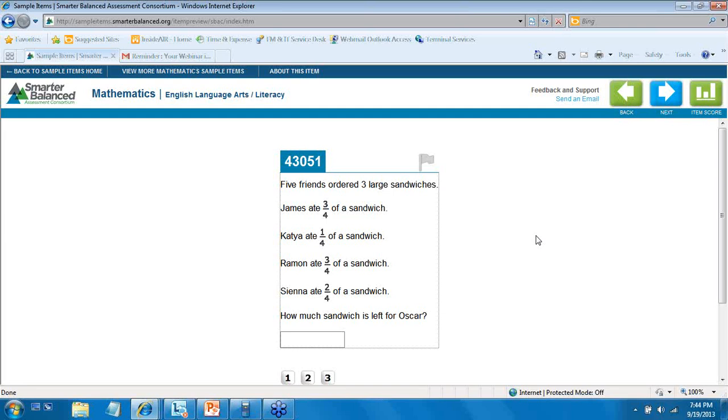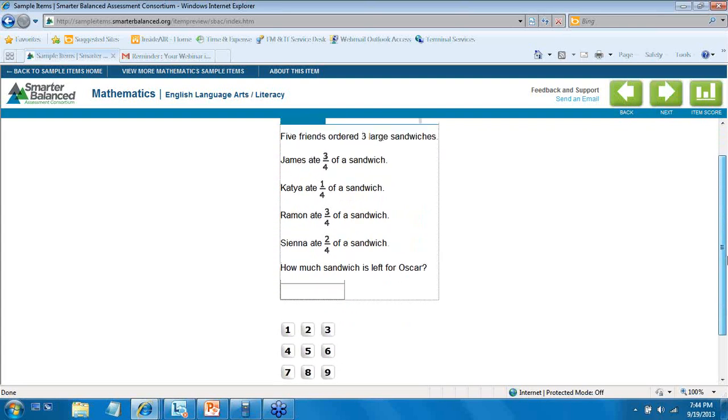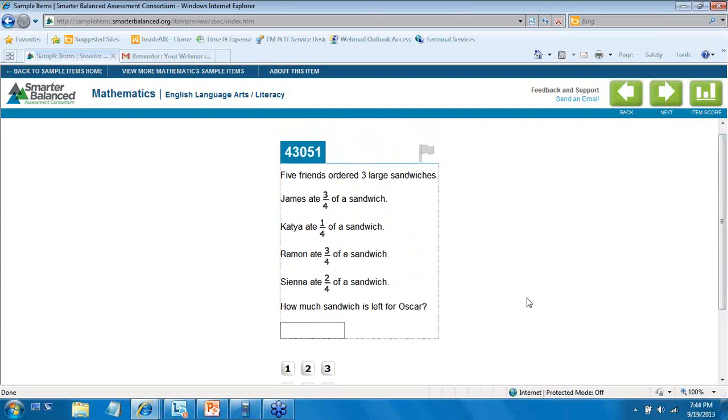And the standard here is about solving word problems involving addition and subtraction of fractions that refer to the same whole and have like denominators. What students would do with this item is use the keypad here on the bottom and enter in their answer. But this problem in particular is building on the notion of a unit fraction and those multiple parts.